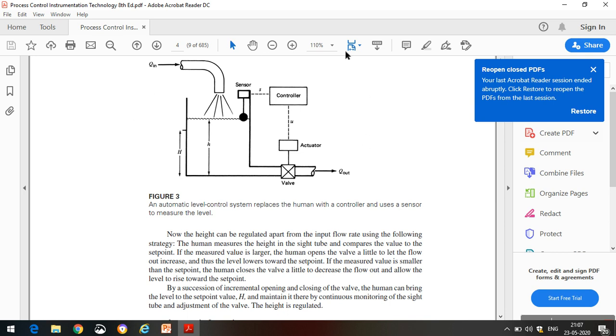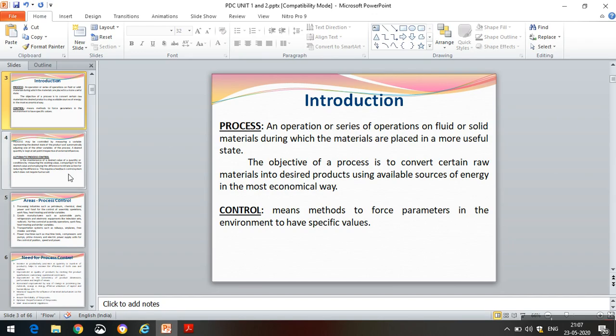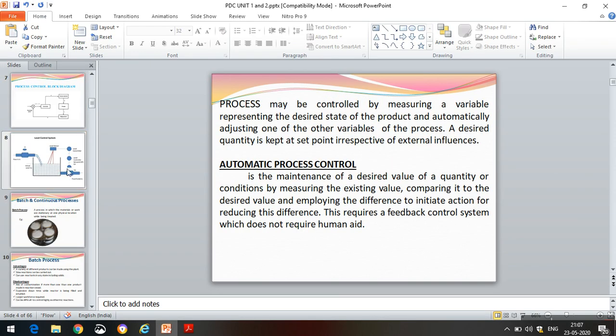I am going to replace this entire level control with a general process. So now we'll go for a general process control block diagram.